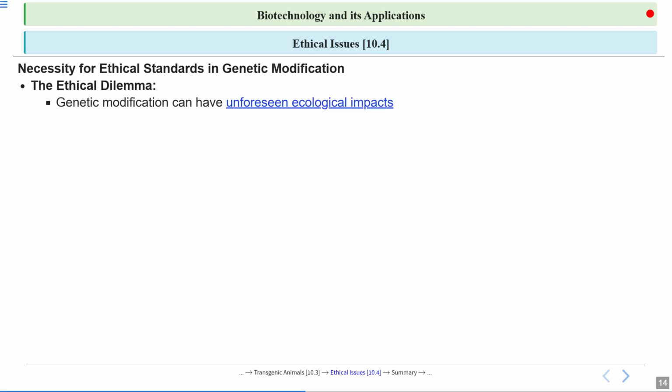Genetic modification can have unforeseen ecological impacts. This means, we know that the earth is made such that everyone has their ecological function.